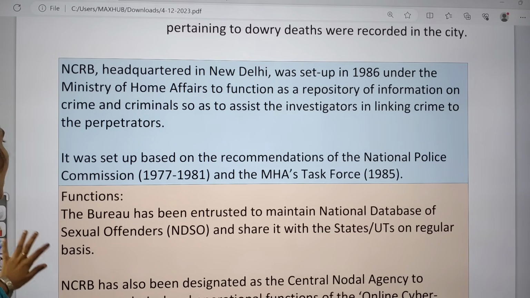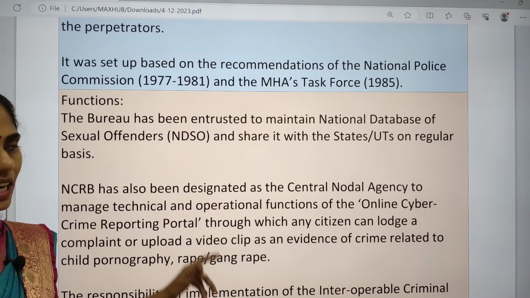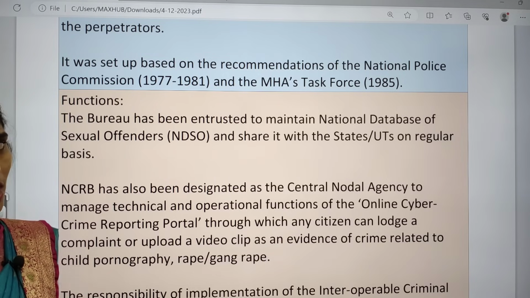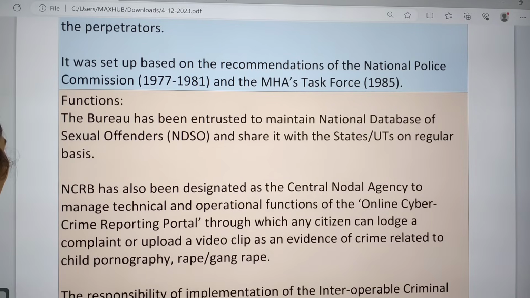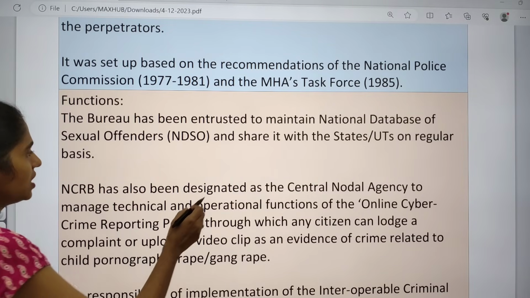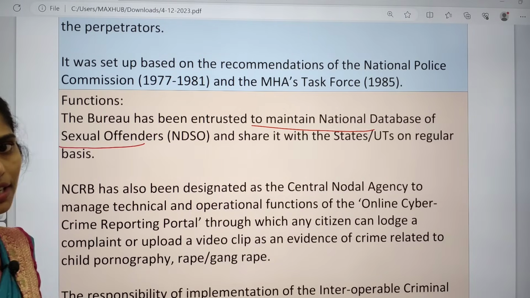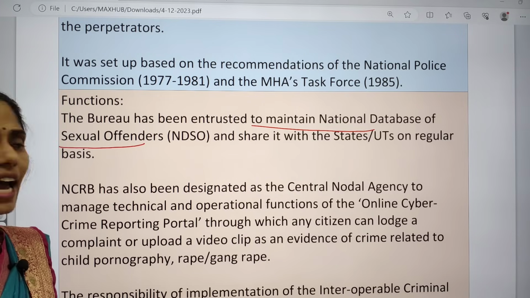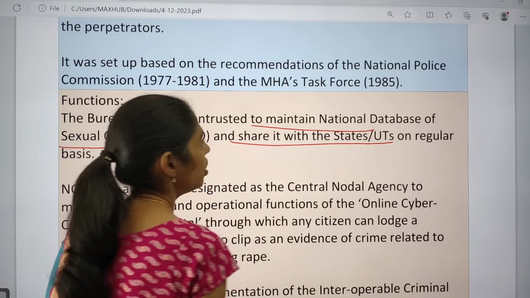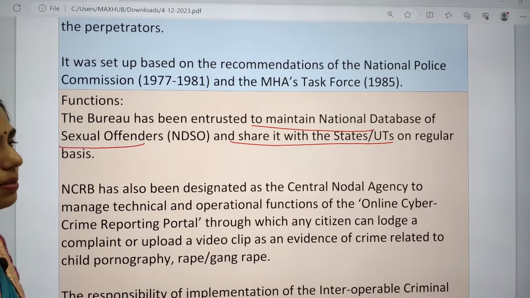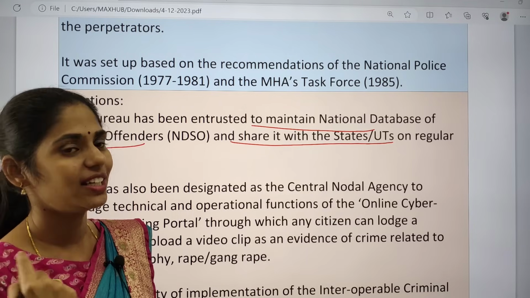And actually this NCRB was set up based on the recommendations of the National Police Commission and the Ministry of Home Affairs Task Force. So this is also very important for your prelims. And next, what are the functions? The first one is that it has to maintain a national database of sexual offenders, and it has to share it with the states or union territories on a regular basis. So it has to make the data a report and share the data.